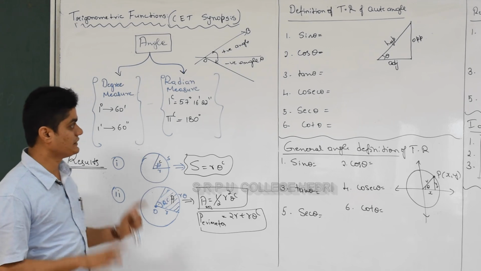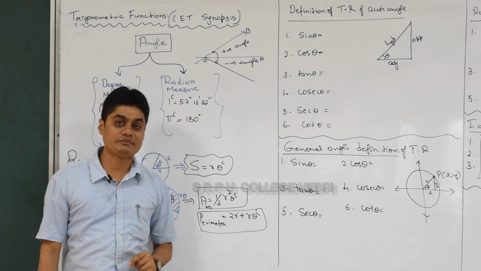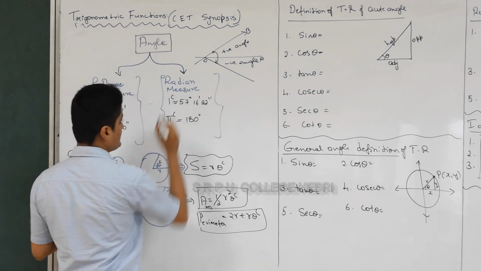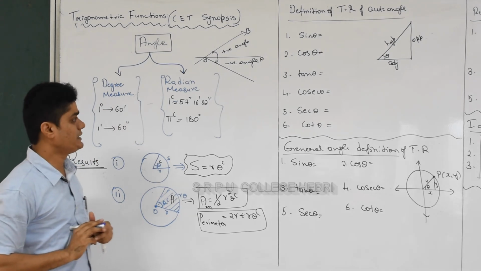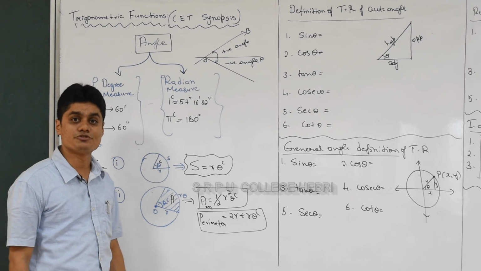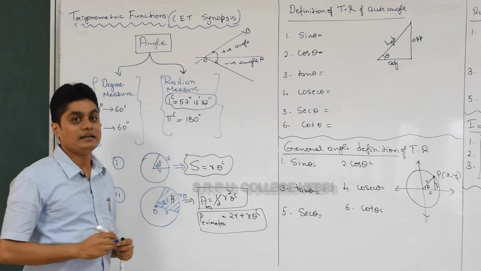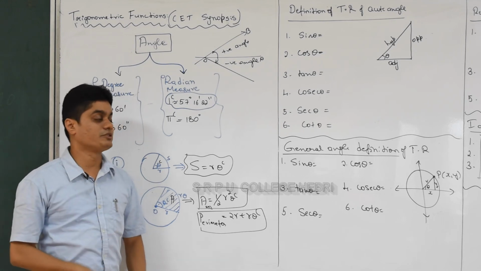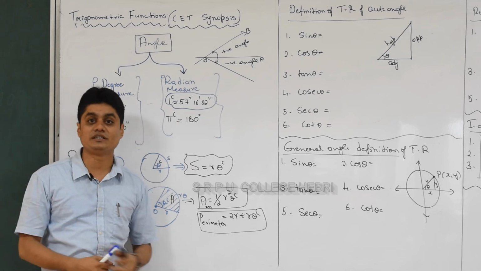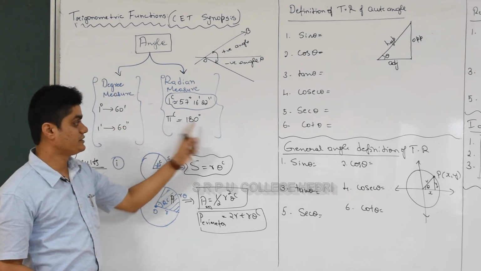The definition is not needed, just remember this information. 1 radian is equal to 57 degrees 16 minutes 22 seconds approximately, not exactly, and that number you should remember. Similarly, remember another piece of information about radian: pi radian is equal to 180 degree. Very important, because using this only you convert degree to radian and radian into degree.